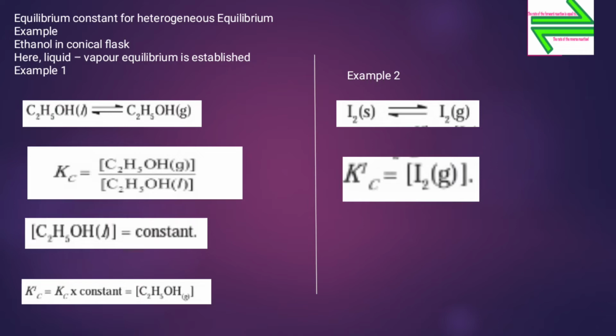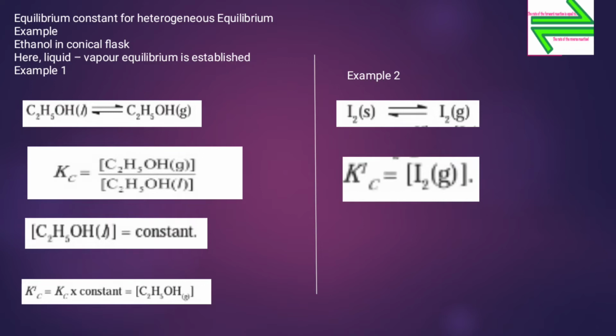Now, the modified equilibrium constant for evaporation of ethanol will be K'c, equal to Kc times the constant, that is equal to the concentration of C2H5OH in the gaseous phase.